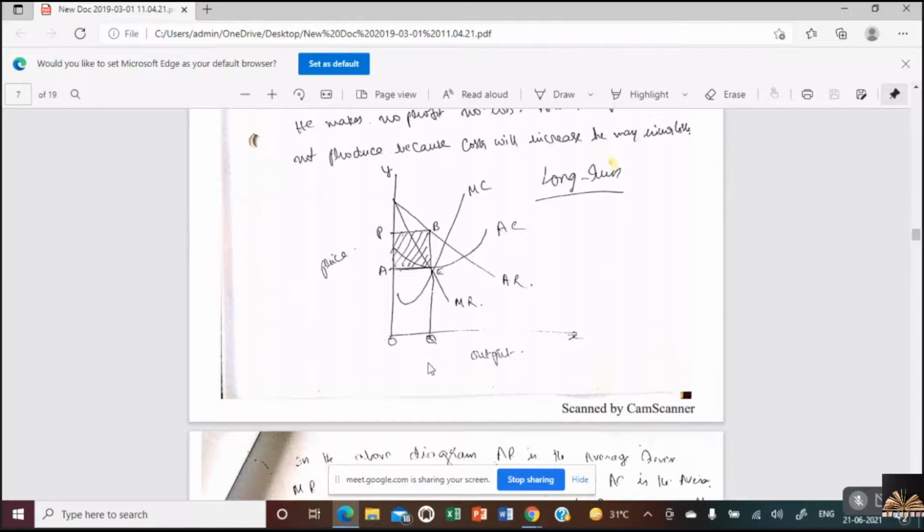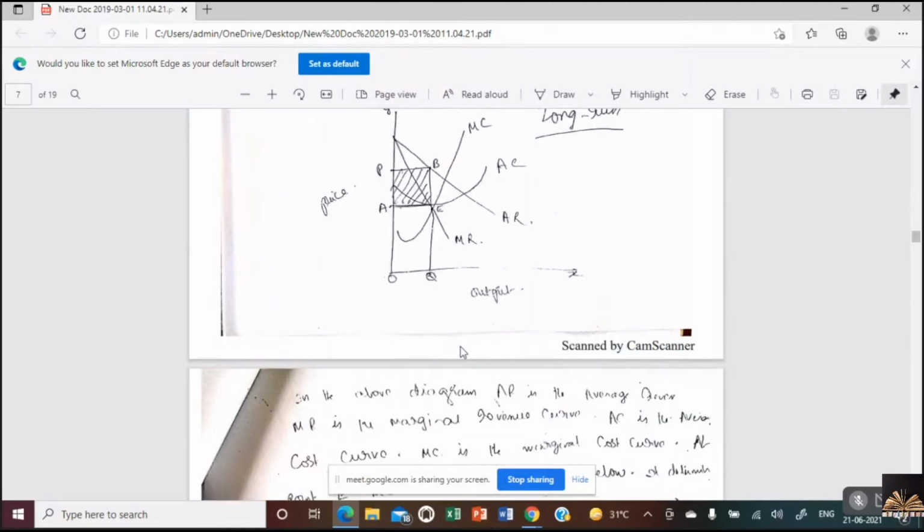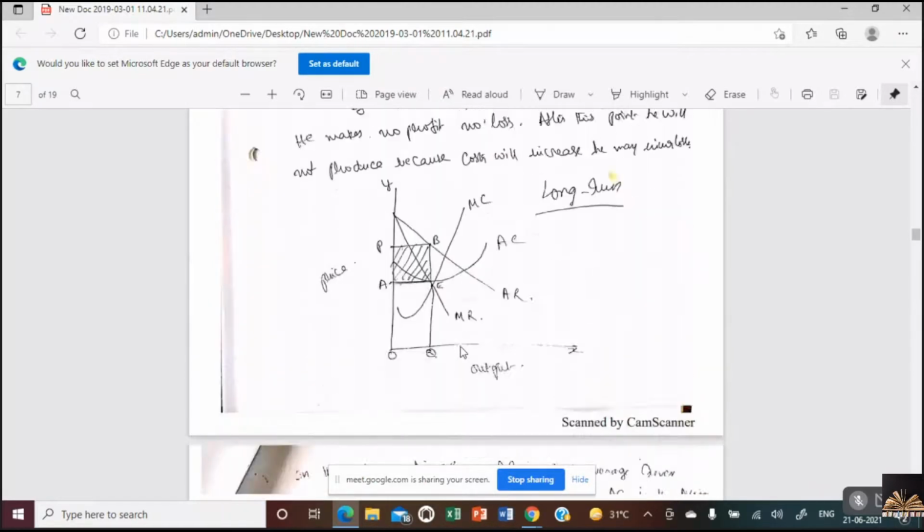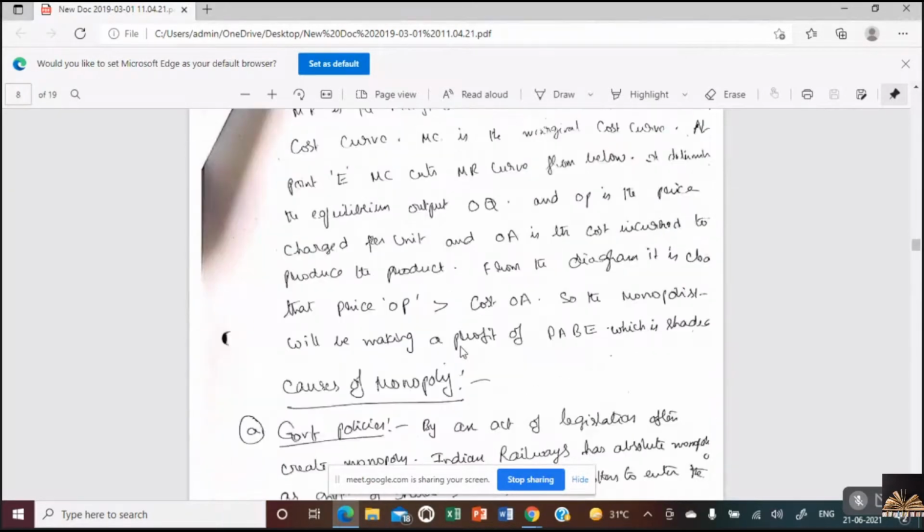In perfect competition, initially there are supernormal profits. Then, seeing supernormal profits, more and more sellers enter the market, leading to splitting of consumers and break even. After break even comes abnormal loss if the business continues. Is that clear? So this is about monopoly price and output determination.